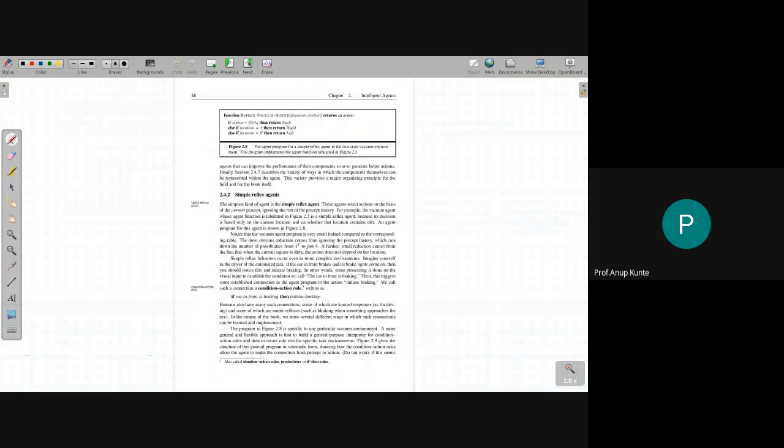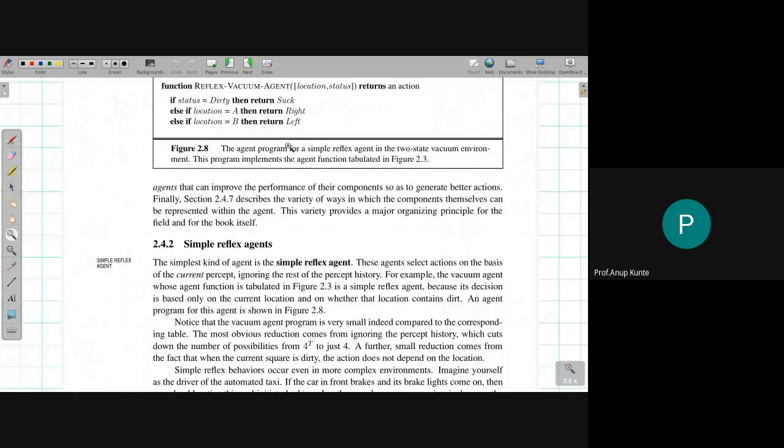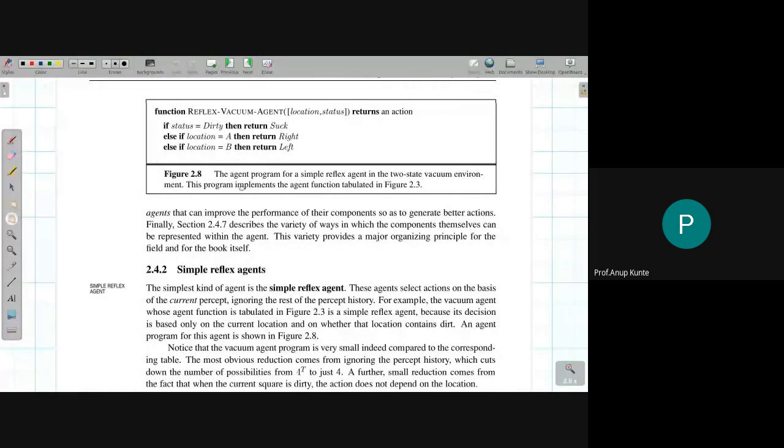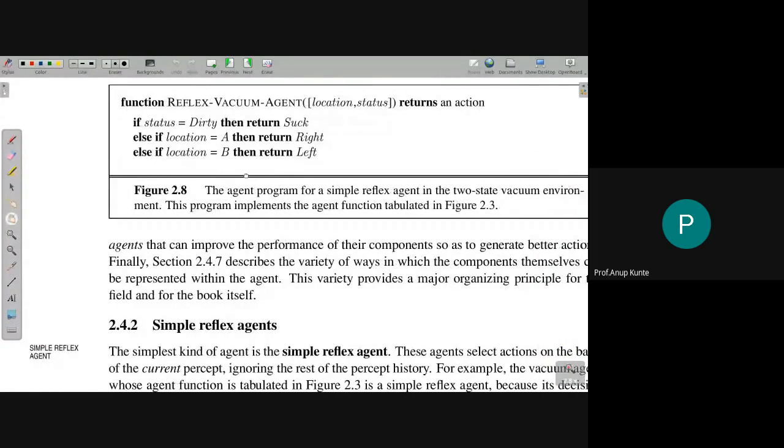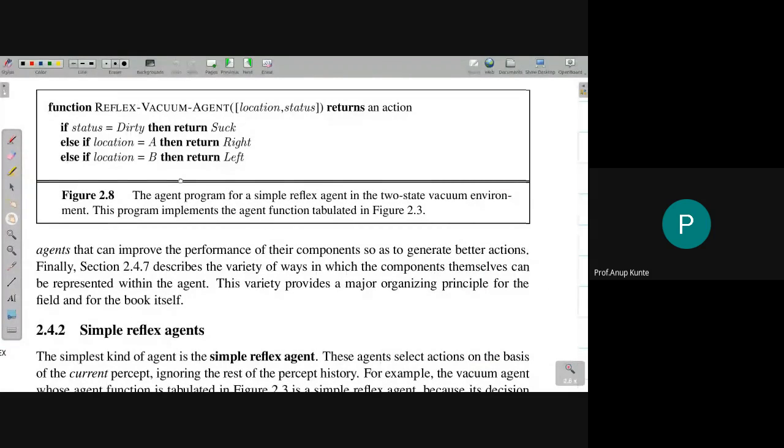Now we'll talk about the simple reflex agent. Here is one example of simple reflex agent that we will look at first. This is just a vacuum cleaner world agent, which we saw as an example previously. So this is an instance of a simple reflex agent. Looking at this particular code, we're going to try and understand what could be the composition of this agent. See, they say that the agent program for simple reflex agent in the 2-state vacuum cleaner environment. So they are taking an example of that 2-state vacuum cleaner environment.